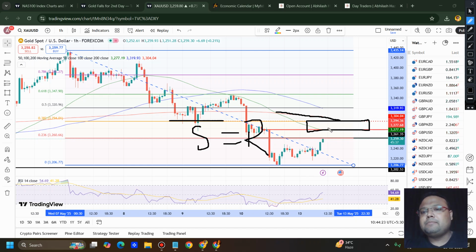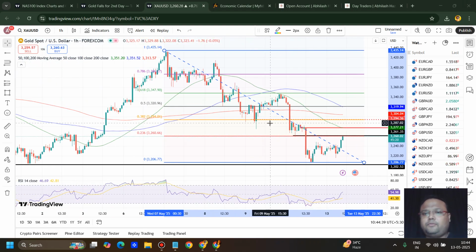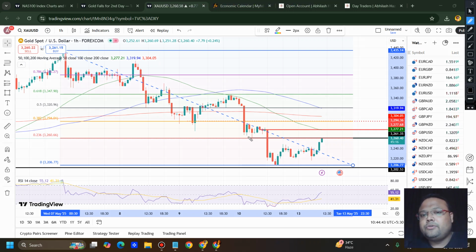For example, if you see the market is going up with a big green candle, market is standing at 3300, use your common sense. Okay, but 3294, 3300 technically is a good level where we can look for a sell position. And for immediate levels, we can see that we also have a selling opportunity around 3260 area as well.